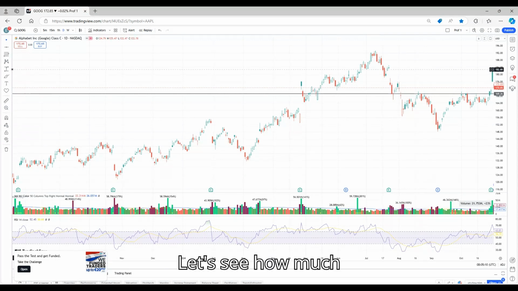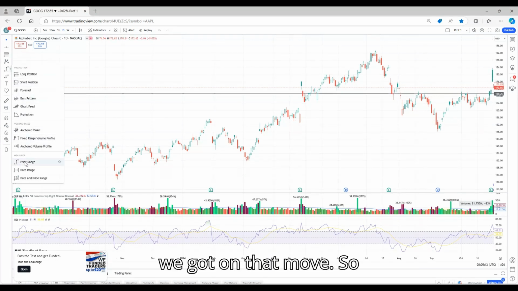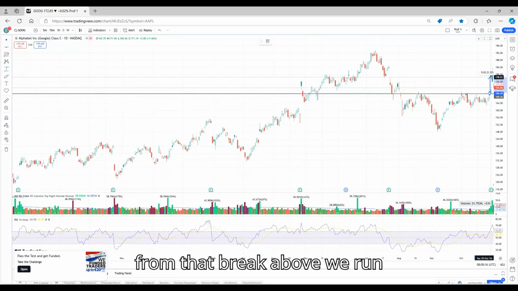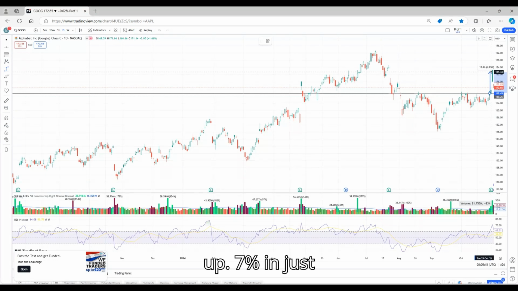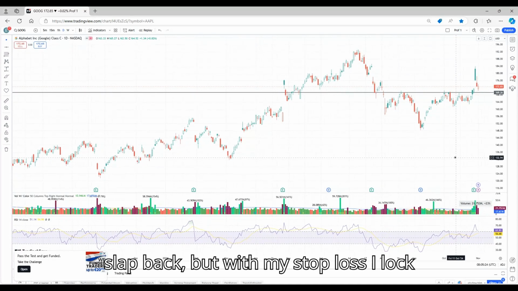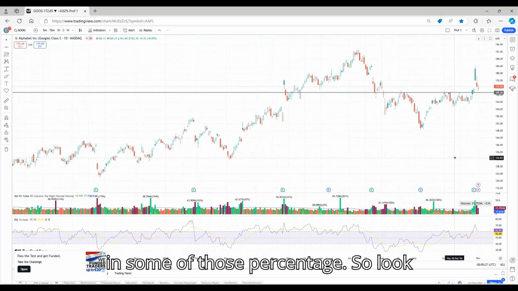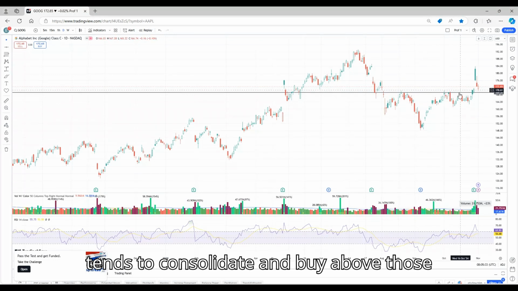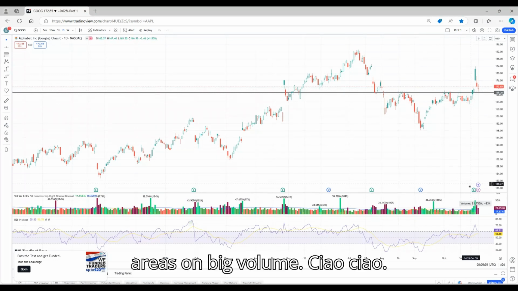Let's see how much we got on that move. So from that break above, we ran up 7% in just a few days. Of course, it did slap back, but with my stop loss, I locked in some of those percentages. So look for areas where the price tends to consolidate and buy above those areas on big volume.